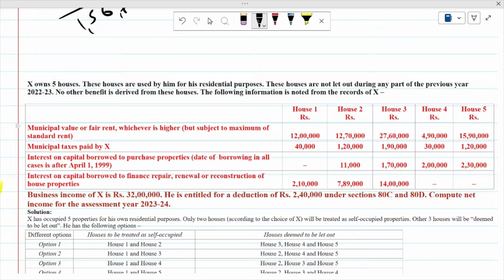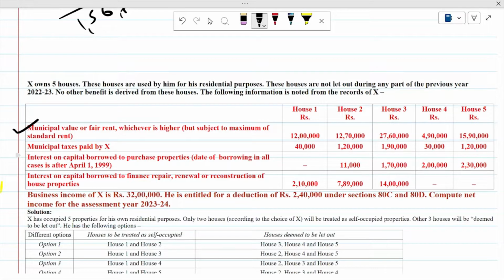Here the first information given is municipal valuation or fair rent, whichever is higher, but subject to a maximum of standard rent: 12 lakh 70,000, 27 lakh 60,000, 4 lakh 90,000 and 15 lakh 90,000.